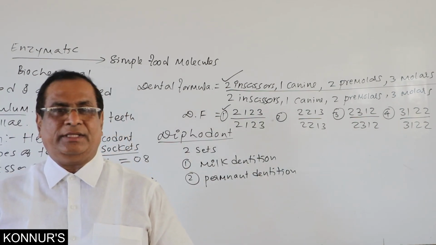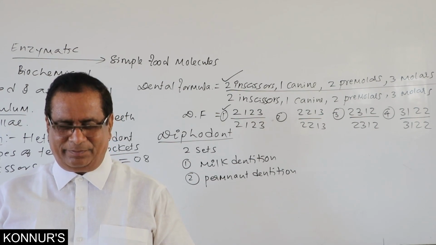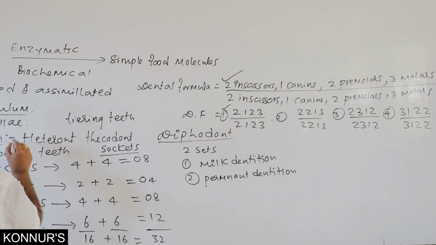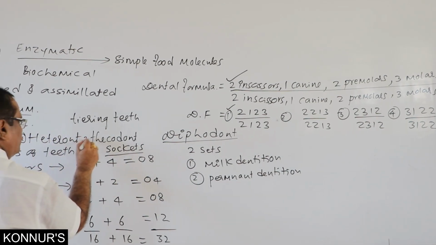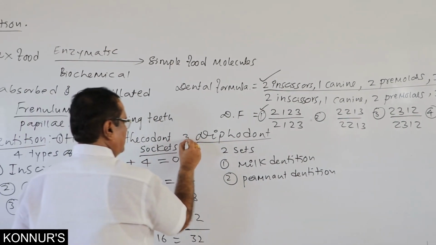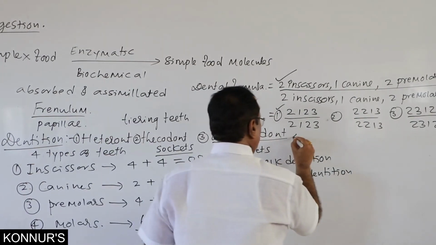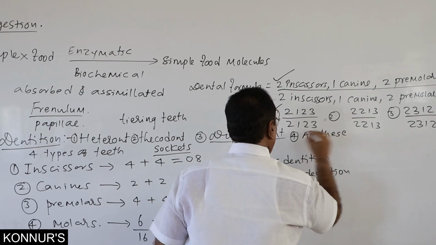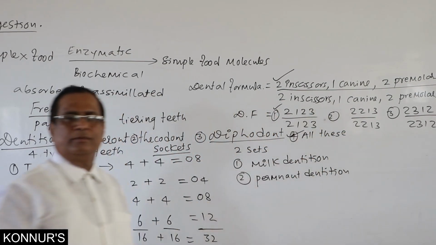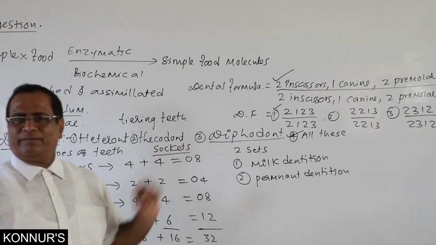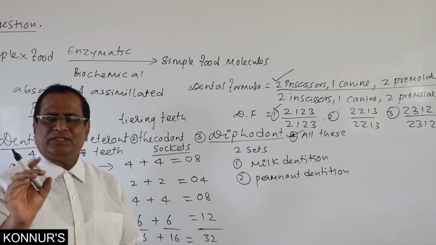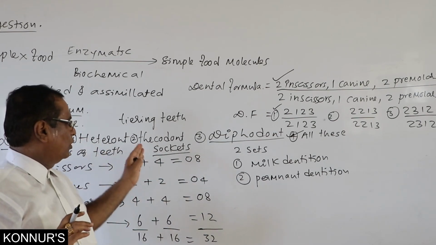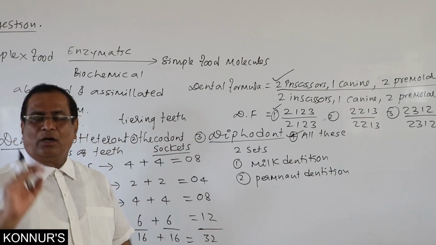And one more question they can make in NEET. Human dentition is 1. Heterodont, 2. Thecodont, 3. Diphyodont, 4. All these.